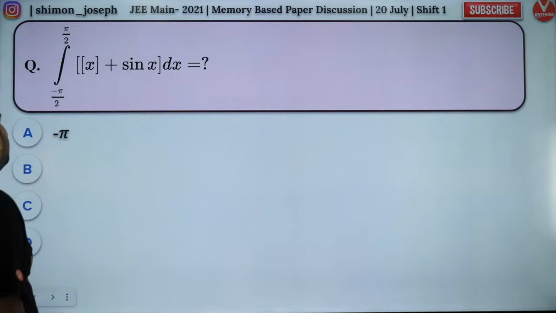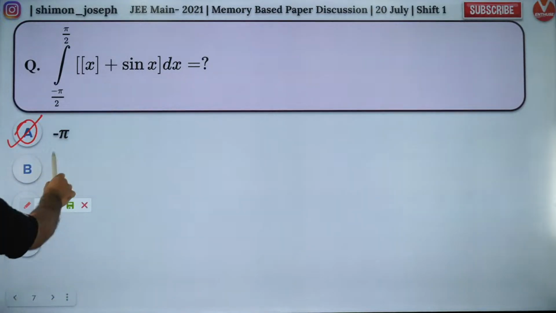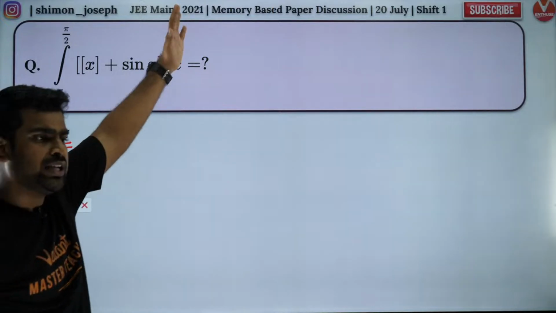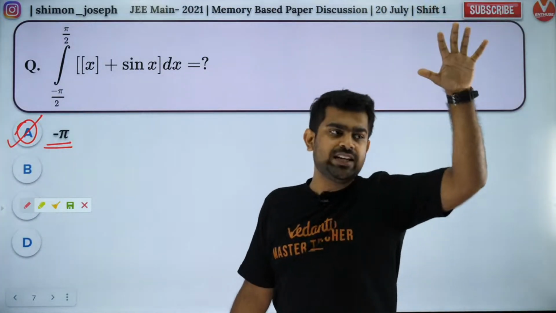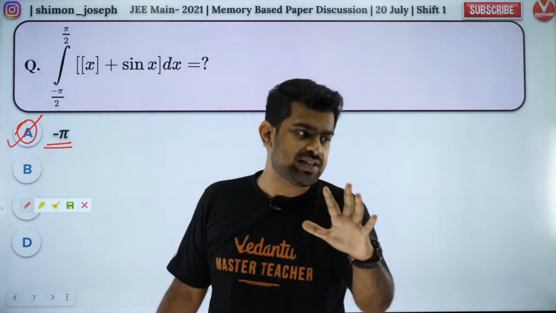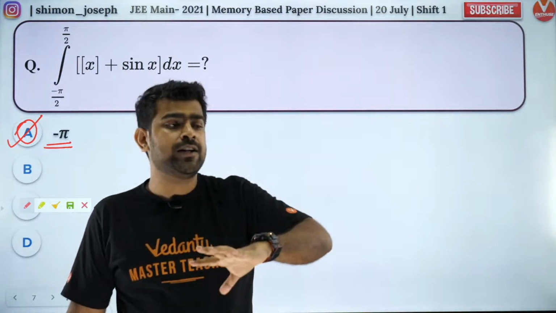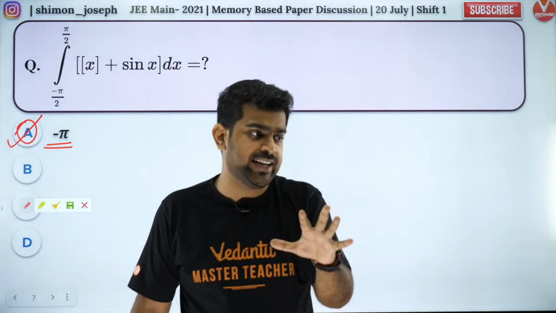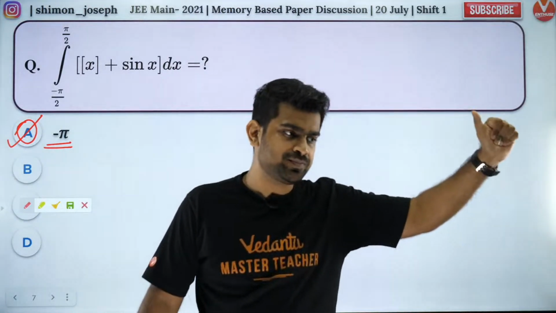This was a mind-blowing question. Very, very interesting. I hope you liked it. The answer was minus pi. How many of you got it? If you got it, you are a legend. You are a king. You are a queen. Because guys, this was fantastic. It was an absolute killer question. And I'm so glad some of you have even got it correct. So let me show you how to solve it. Please listen carefully. Are you all ready?